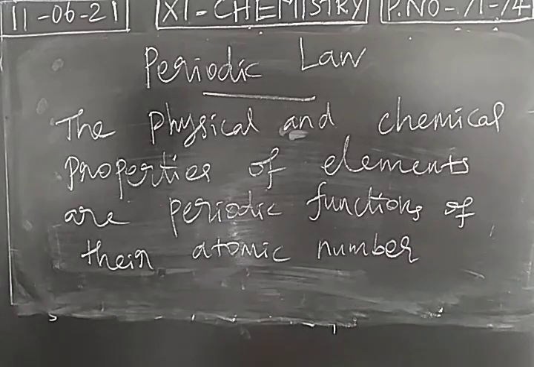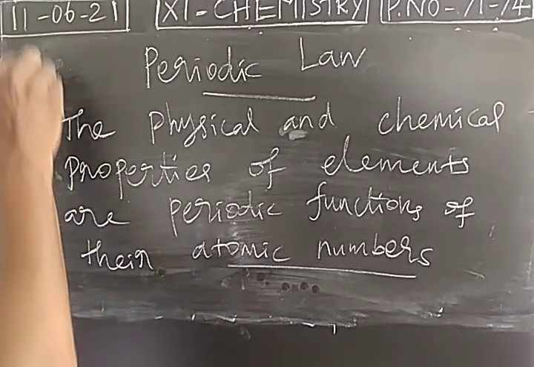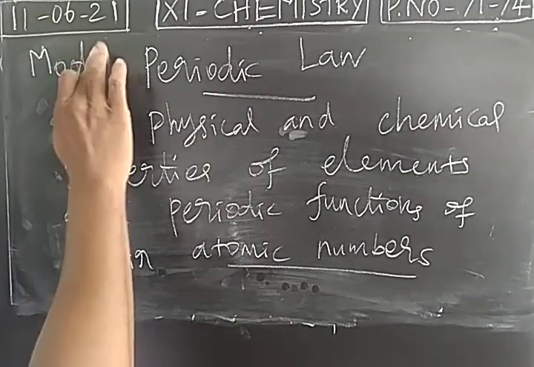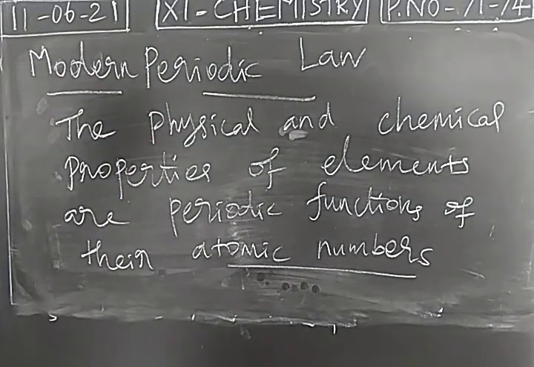With the help of Moseley's work, we come to the conclusion that properties change when the atomic number of an element changes. If instead of atomic number you write atomic weight, it is Mendeleev's periodic law. This is the modern periodic law: the physical and chemical properties of elements are periodic functions of their atomic numbers.